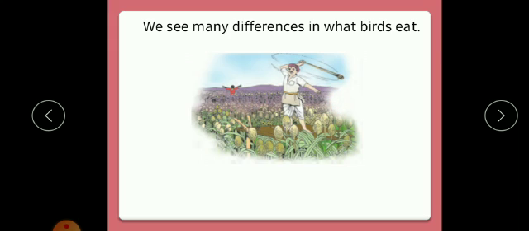As the crop becomes ready for harvesting, the ears become full of grains, as you can see here. Birds in the surroundings come in flocks to feed on them. Children, flocks means group. They can destroy the crop.